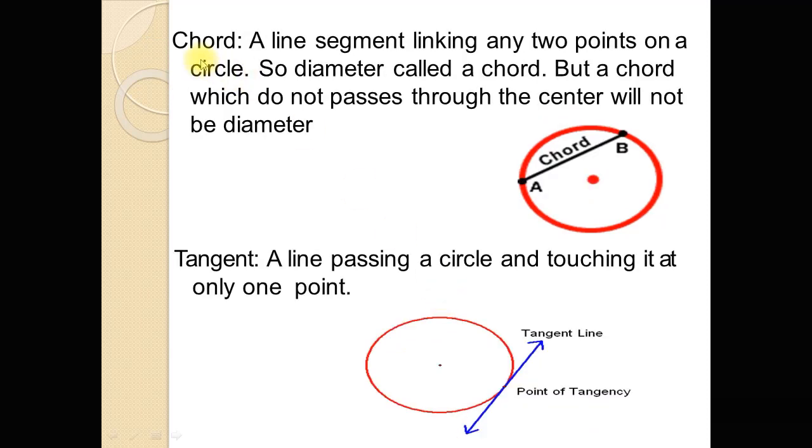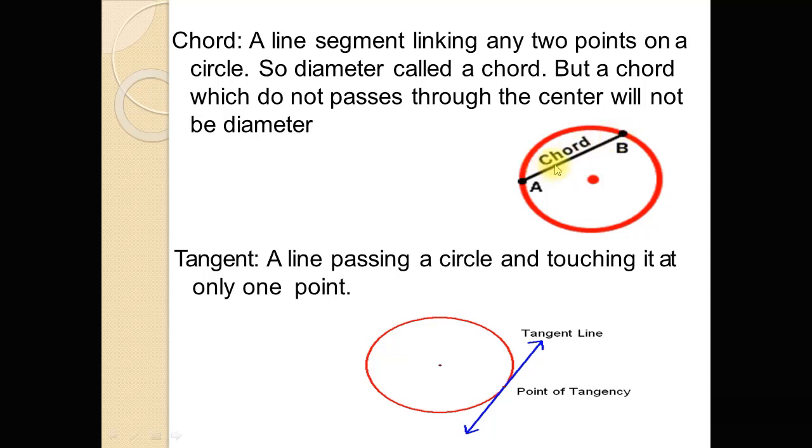Now chord, as I have already told you, any line segment which joins two points of the circle is called a chord. A line segment linking any two points on the circle. So a diameter is a chord because a diameter joins two points of the circle, but a diameter passes through the center, while it is not necessary for any chord to pass through the center.